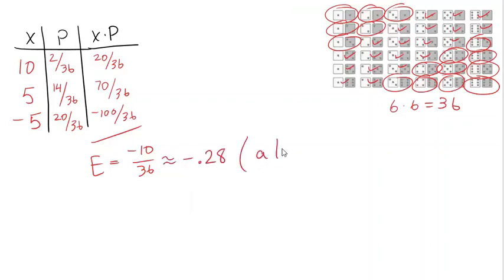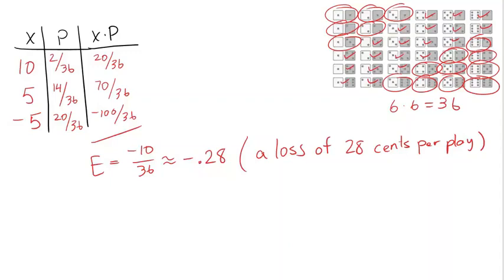What does that mean? That's a loss, because it's negative, of 28 cents per play. That's 28 hundredths of a dollar. So that's 28 cents per play. Once again, you can't actually lose 28 cents when you play this game. This is an average loss. Over the long run, you would expect to lose 28 cents per play.